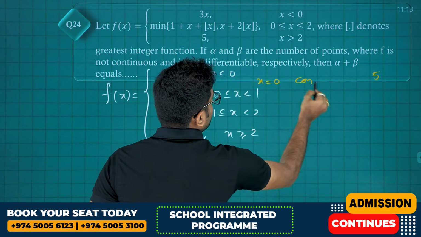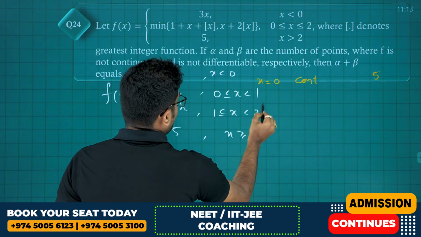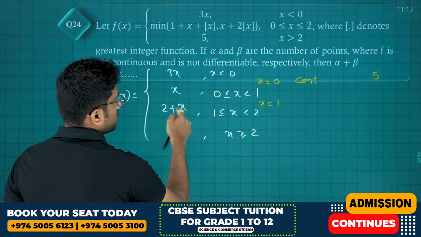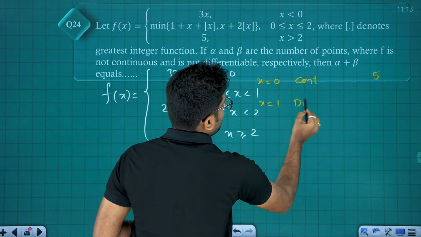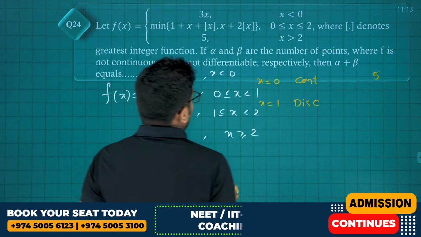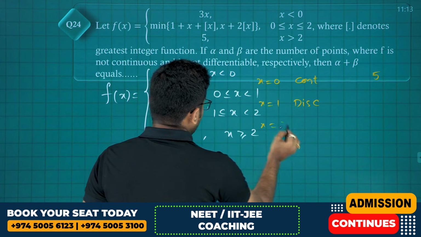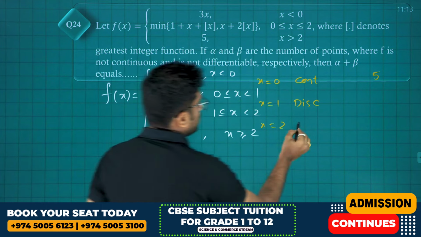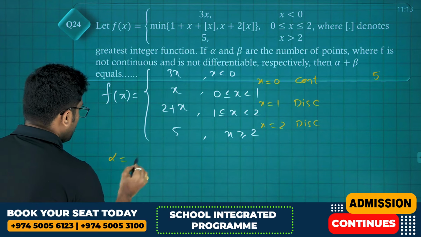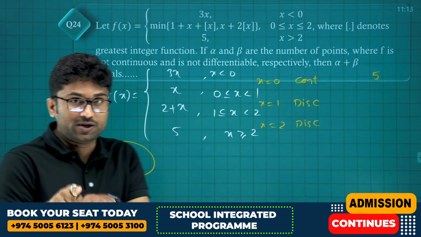Now at x equals to 1, 2 plus 1, 3. It is not continuous. So discontinuous. Next, at x equals to 2, 2 plus 2, 4. So here also it is discontinuous. Fine. Alpha is equal to 2 now, because alpha denotes number of points where it is not continuous.